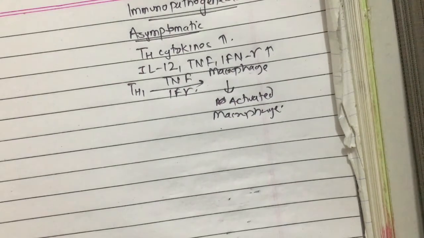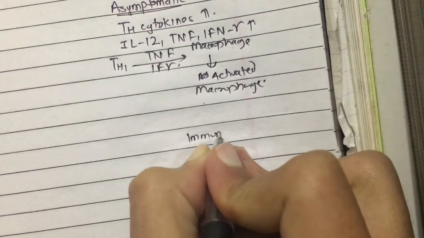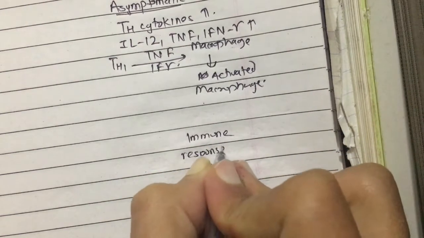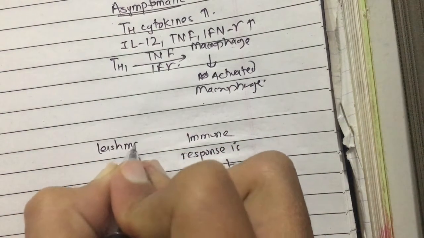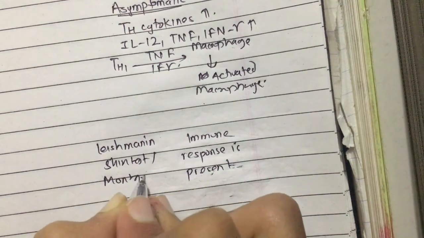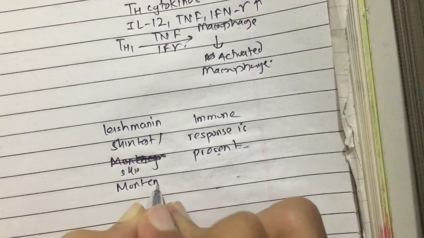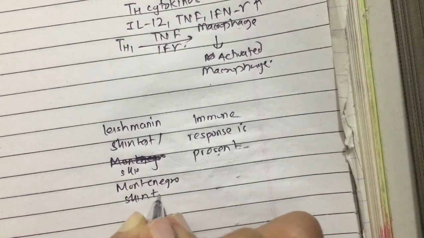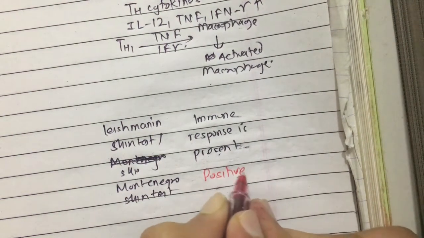So in these cases where there is asymptomatic infection, that means the immune system is present, so immune response is present, immune response is good. So in these cases, the leishmanin skin test or the Montenegro skin test is positive. It means that the immune system is working, immune response is present.